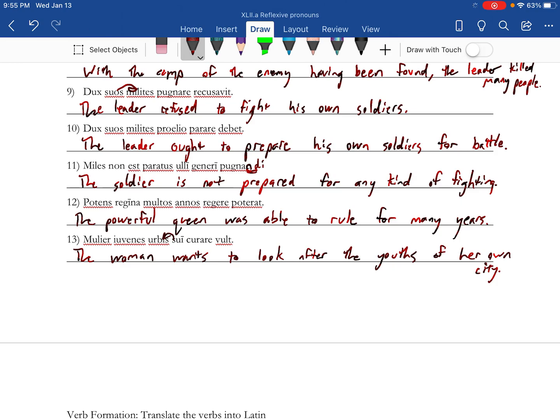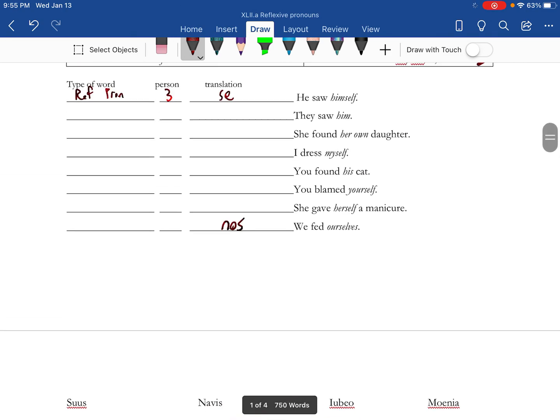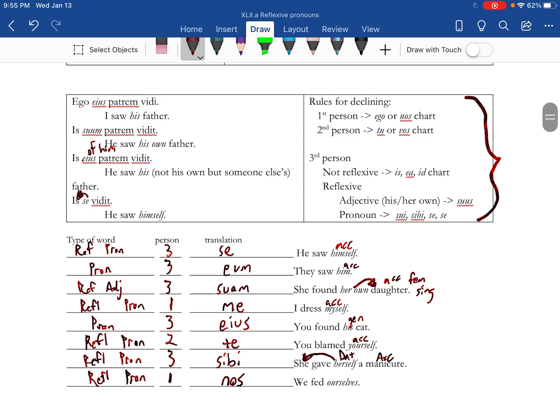All right, so there's some practice there, both with sentences. And then up here, and so for forming these, you really want to look at the rules for declining and take your time and sort that